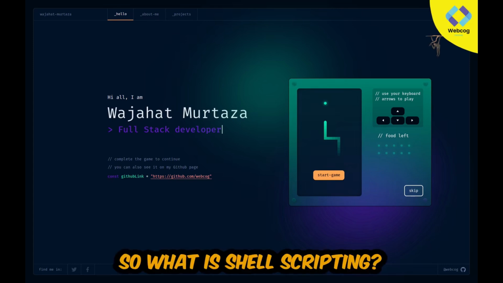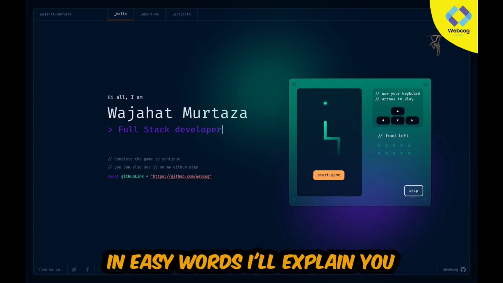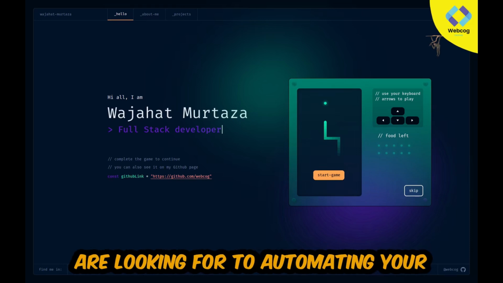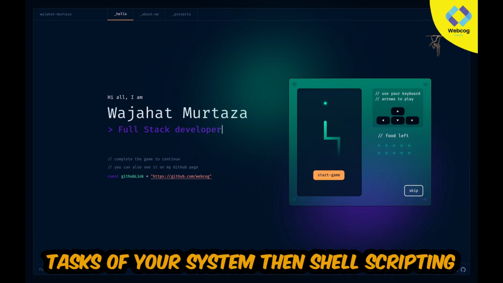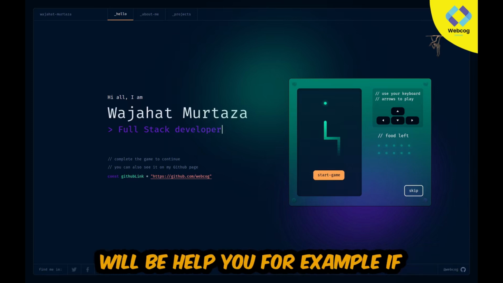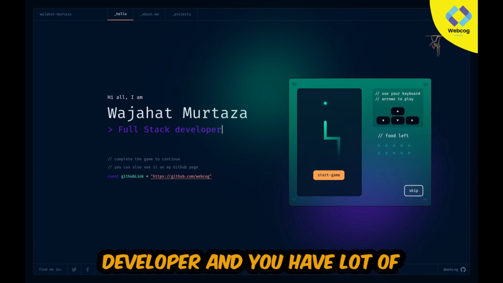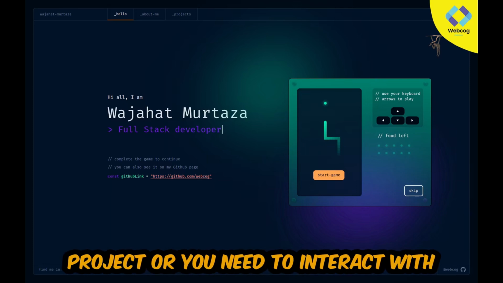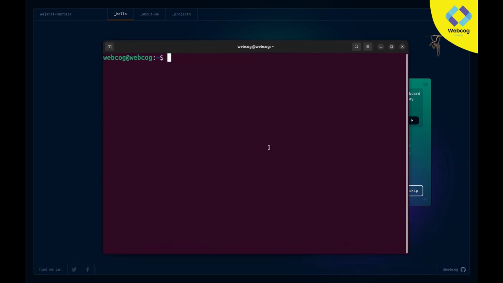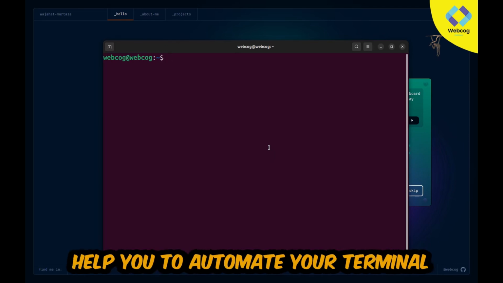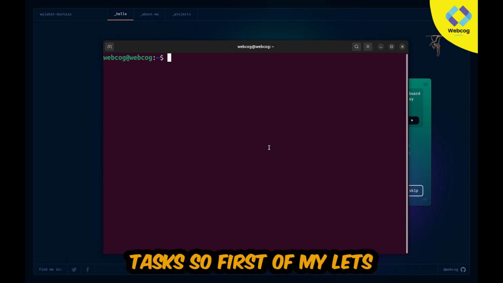So what is shell scripting? In easy words I will explain to you. If you are new in programming and looking forward to automating the tasks of your system, then shell scripting will help you. For example, let's suppose you are a developer and you have a lot of projects, or you need to interact with your terminal every time. Shell scripting is a tool which helps you to automate your terminal tasks.